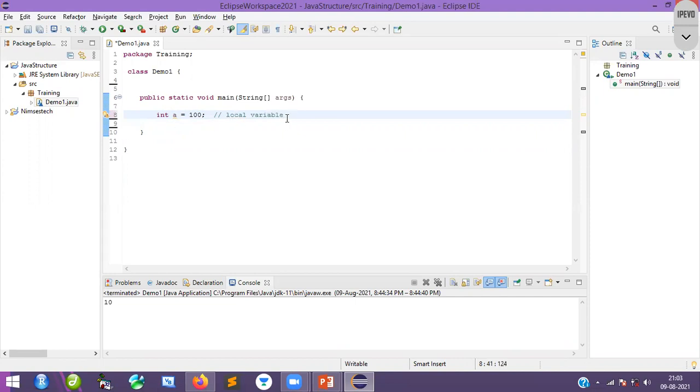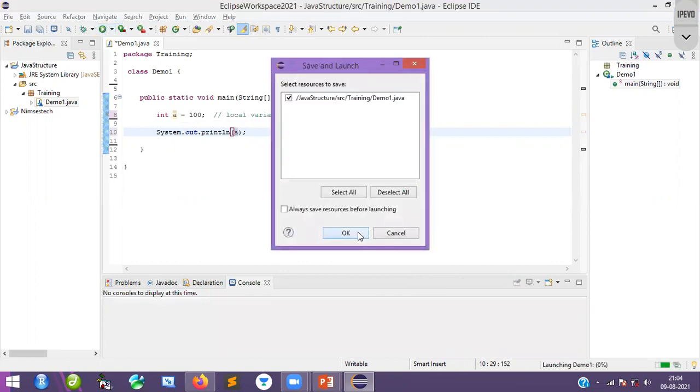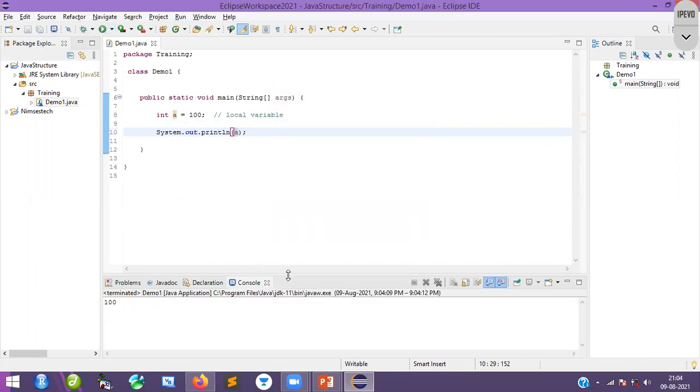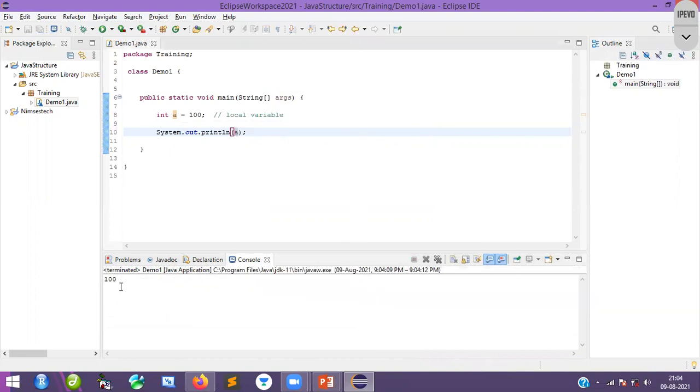So we'll execute this variable. Here I will mention the variable name, that is a. When you run this program, immediately you can see the value in the console, that is 100.